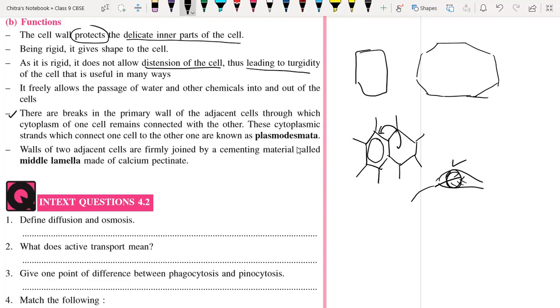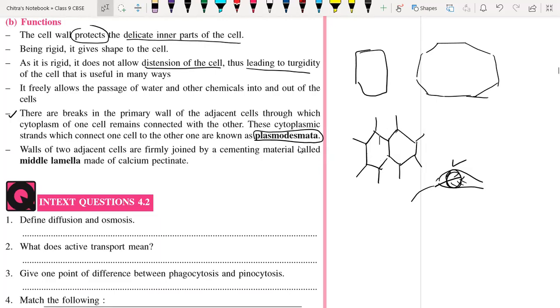Next function. There are breaks in the primary wall of the adjacent cell through which the cytoplasm of the cell remains connected with the other. This cytoplasmic strand which connects one cell to the other is known as plasmodesmata. Okay, let me explain that one more time. See, there is a break in the primary wall of the adjacent cell. Suppose we just draw these two cells here. Let me erase that.